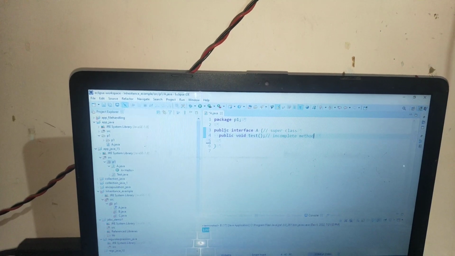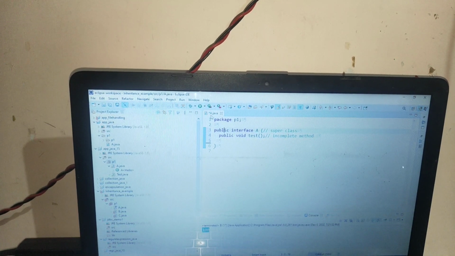How is it possible? To achieve multiple inheritance, I will create one interface and two classes.